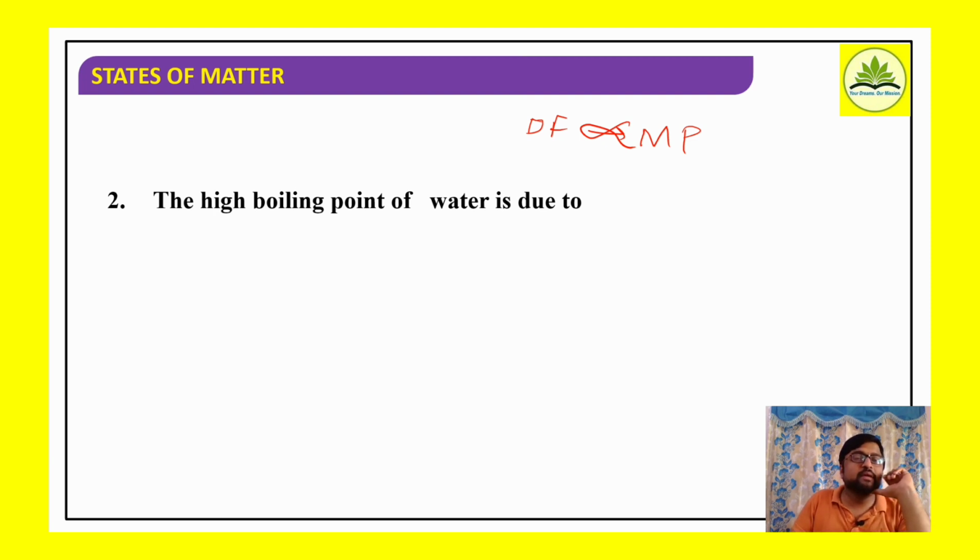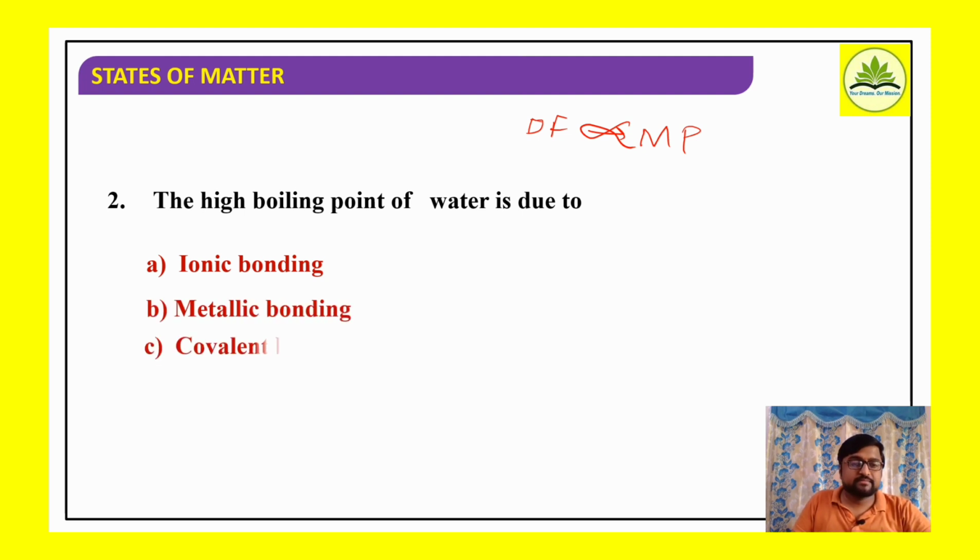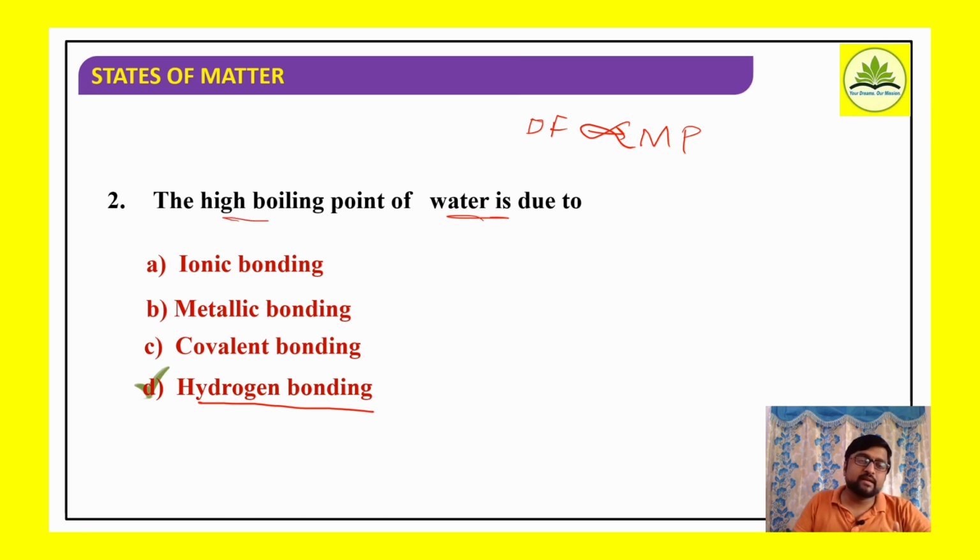Here, the high boiling point of water is due to: ionic bonding, metallic bonding, covalent bonding, hydrogen bonding. Answer: hydrogen bonding. In the water molecule, hydrogen bonding is present, and it can be related to the high boiling point. The high boiling point of water is due to the presence of hydrogen bonding in the water molecules.